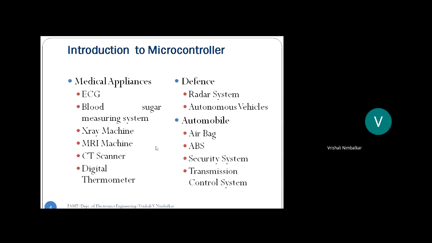It is that microcontroller which is doing things automatically. Correct? So in your automobile sector: airbag system, anti-braking system, security, that is theft control system, transmission control system, fuel injection control system, and so on, right? So all these are examples of an embedded system, correct?